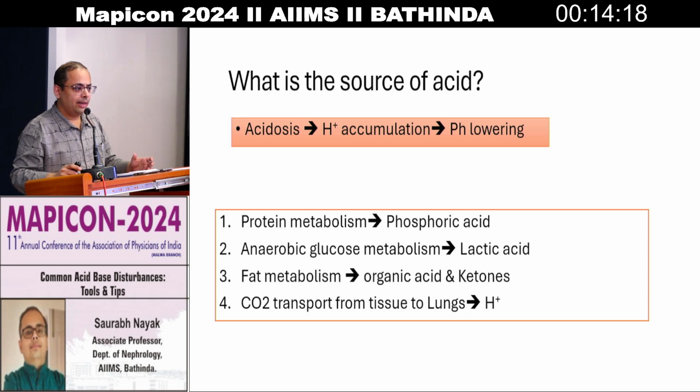So what is the source of acid in the body? Acidosis is just H plus accumulation in the body, which results in the lowering of the pH, and our body assesses pH. We cannot assess the H plus concentration. So the body has a system which assesses the pH of the body fluids. Protein metabolism generates phosphoric acid, anaerobic glucose metabolism generates lactic acid, fat metabolism generates organic acids and ketones, and carbon dioxide is produced at the tissue level when there is hypoxia, or in normal conditions also CO2 is produced. So this is the source of H plus in the body.